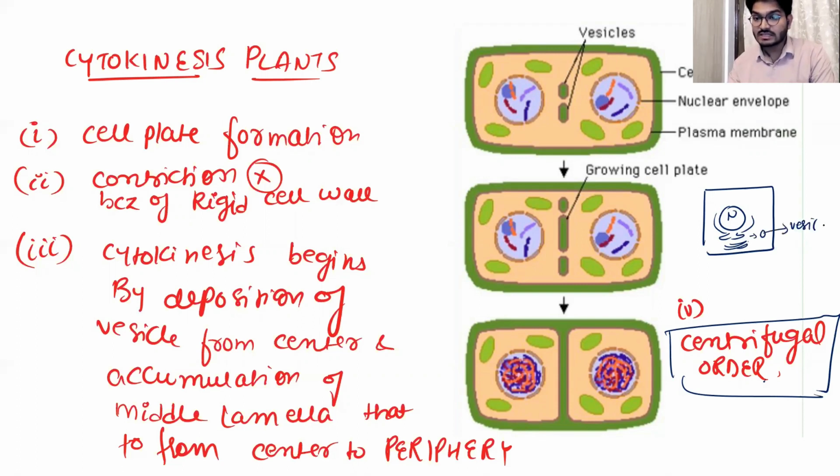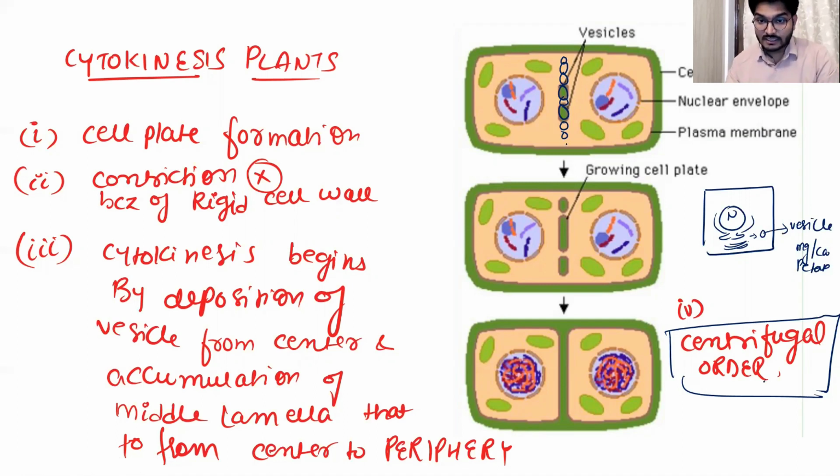These are the vesicles, and these vesicles are filled with magnesium and calcium pectate. These vesicles will go and land at the equator, and more and more vesicles will gather at the equator, and they will form the plate, the cell plate, right?